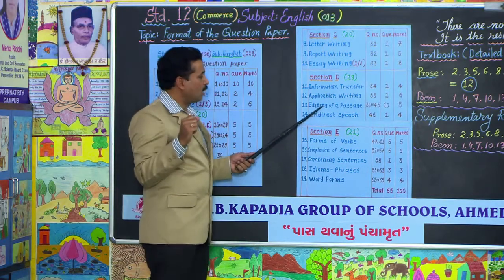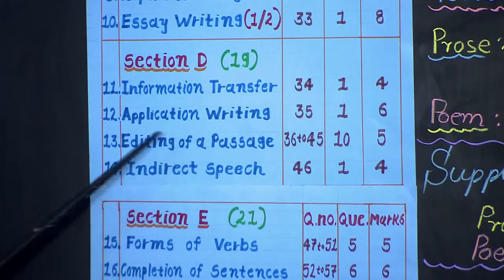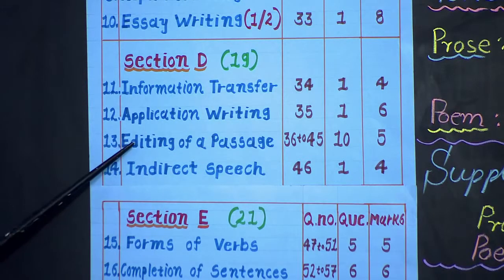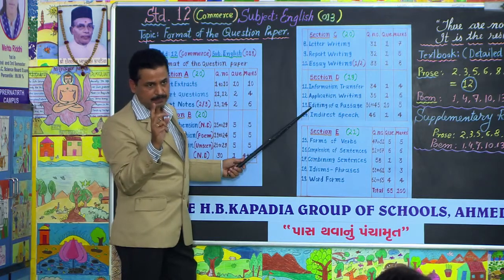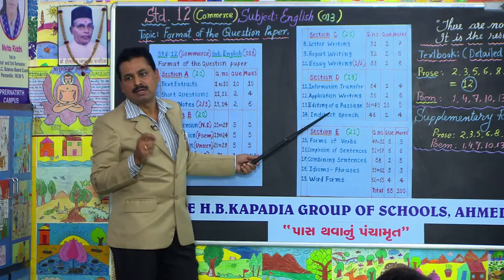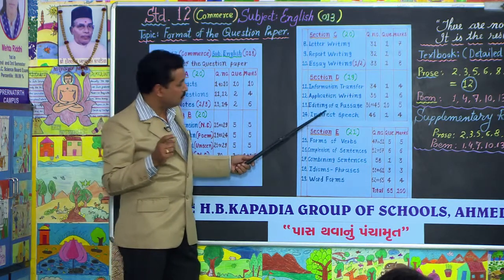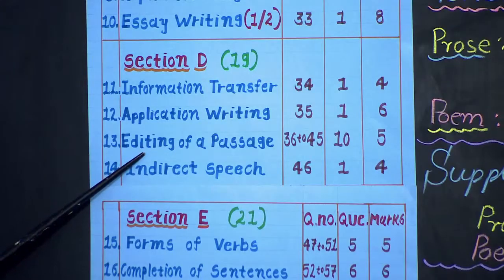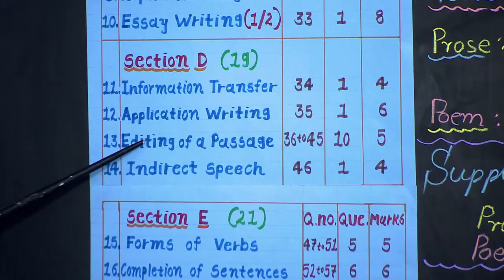Now the question arises how to write this editing, because there are 10 blanks. It would be favorable for you, when you write the answer, to leave 1 line gap between 2 lines. And whatever you edit must be underlined. Must be underlined. And you should be very alert, because you are going to edit, so you should be very careful about your handwriting.